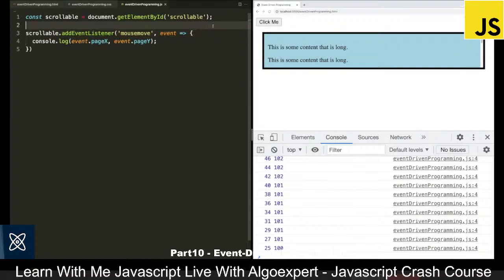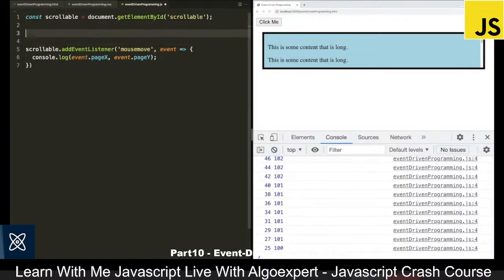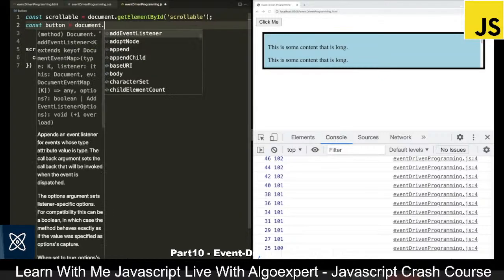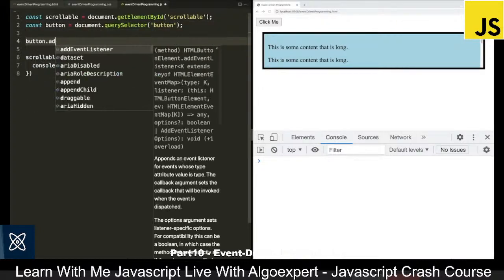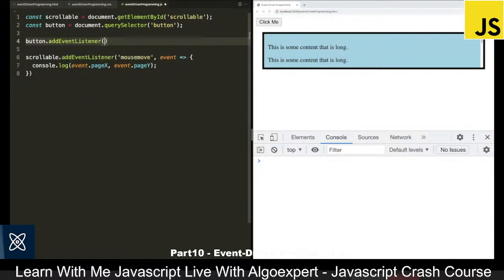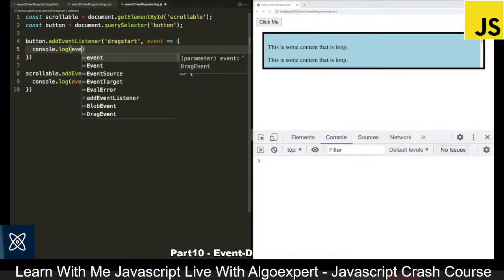Okay, so now what I want to do is let's come back over to the code editor and let's look at drag and drop. So I'm going to get the button back. So we can say document.querySelector of the button, so the button tag. Okay, so now to listen to drag events, what we can say is button.addEventListener. And what I want to do is start with dragstart. So dragstart is when we start to drag something. So this is useful for drag and drop. When we click on it and start moving the mouse without releasing the click, we call the dragstart. And for now, I will add an event that is going to simply console.log out the event.